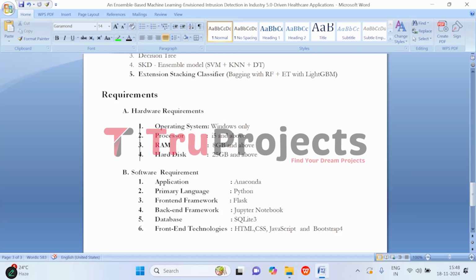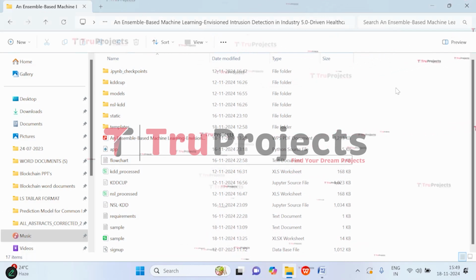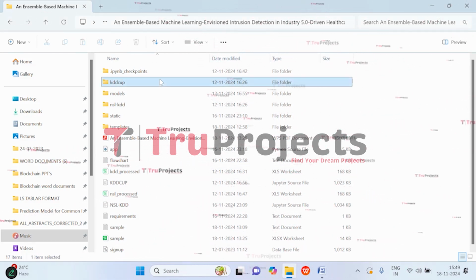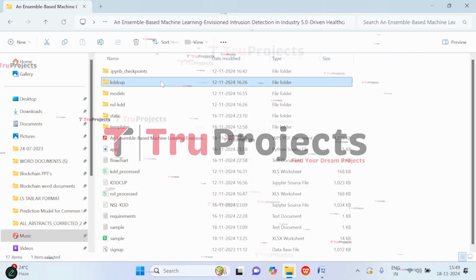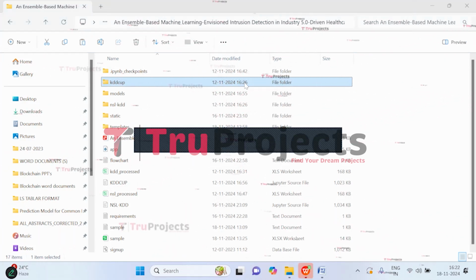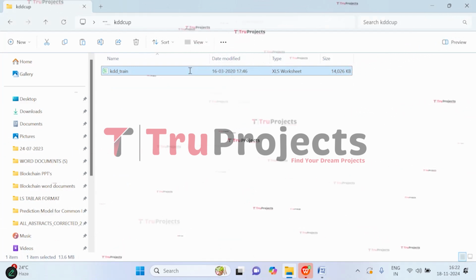Now let's execute. To execute, we need to open the code folder which contains the source code files. So these are the source code files in the code folder of the project. Let us understand each of them, how they will be used in the project. Here in the KDD Cup dataset, we have the KDD Cup folder, which has the dataset that is used in the project. So let's open this KDD Cup folder. Here we have the KDD dataset. Let us open it.